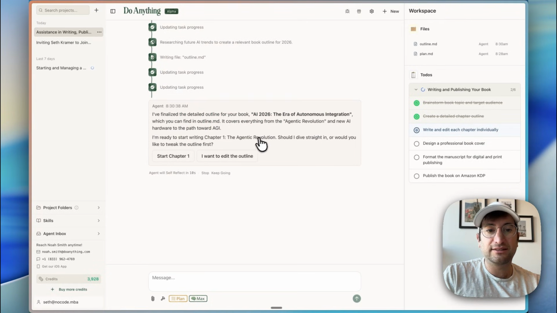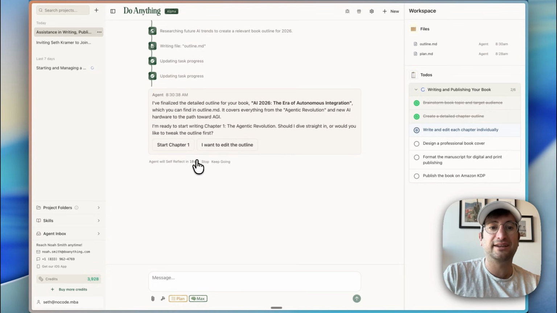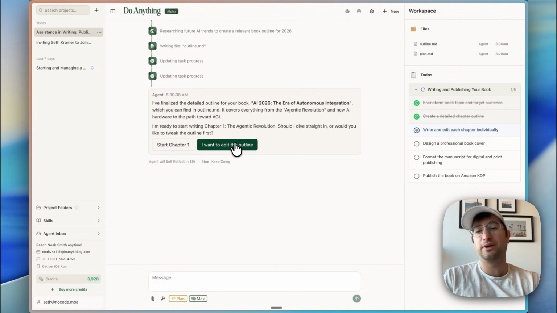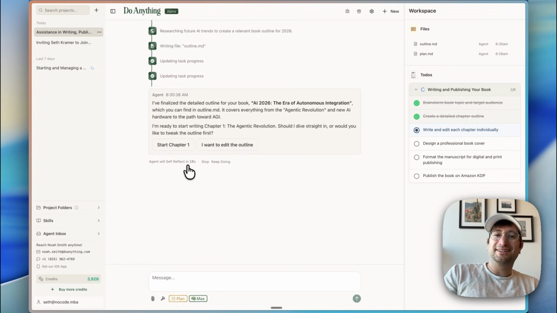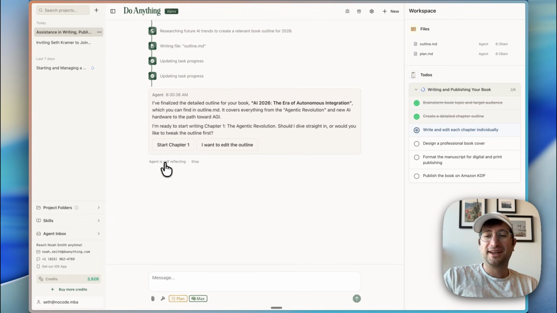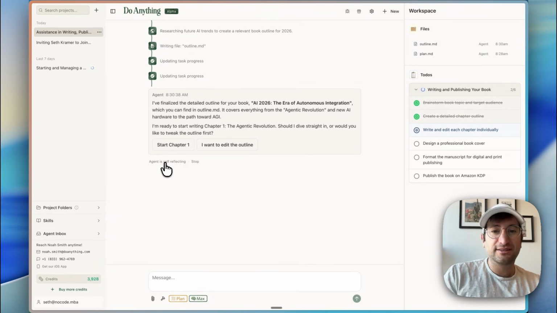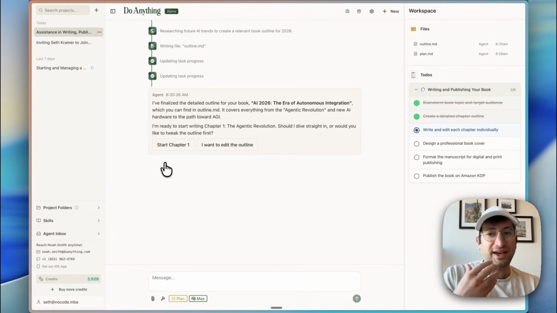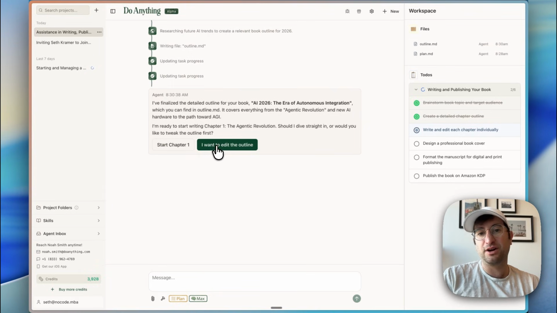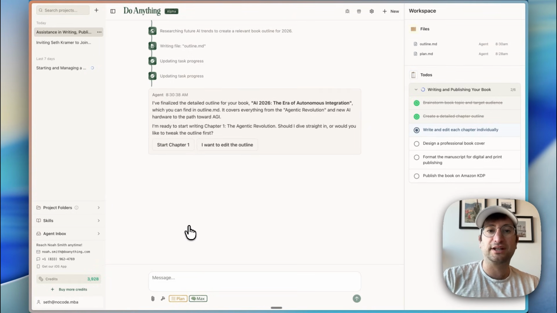And then it's also going to self-reflect in 10 seconds, or I can click start chapter 1, or I want to edit the outline. So I'm curious to see, let's just let it self-reflect. The agent is self-reflecting. And let's see what it does here and what that really means. And then after that, we could potentially just say start chapter 1. I'm curious if it's going to start chapter 1 on its own, just with the self-reflection or not.